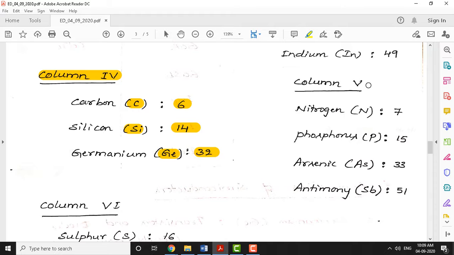Lastly we have column 5 elements. We have two more columns, of course. Nitrogen, N, which is 7; phosphorus, which is 15; arsenic, an impurity element which we use in doping, with atomic number 33; and antimony, Sb, atomic number 51.